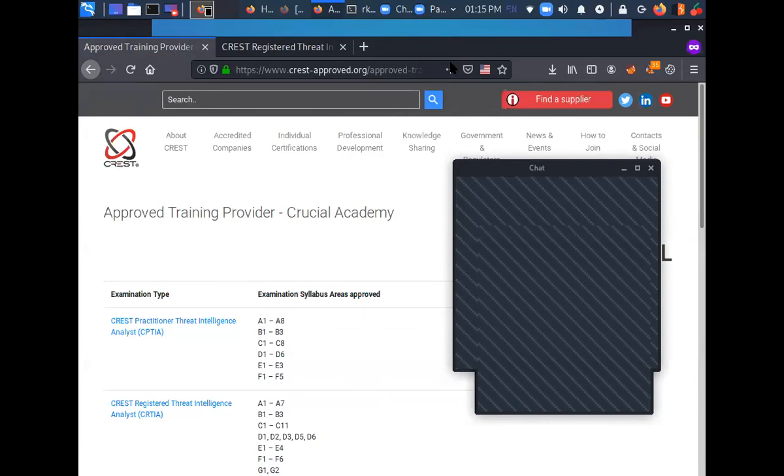I'm planning for the OSCP in the near future. So far so good. Once OSCP is done, then I'll move towards the CISA stuff.